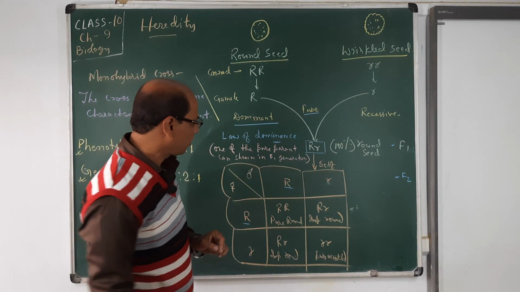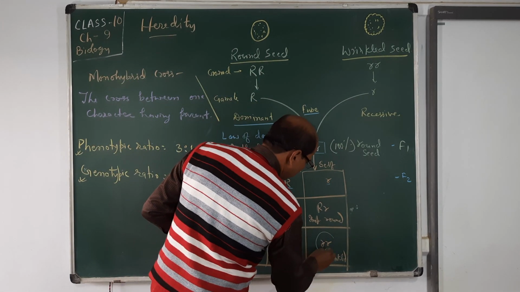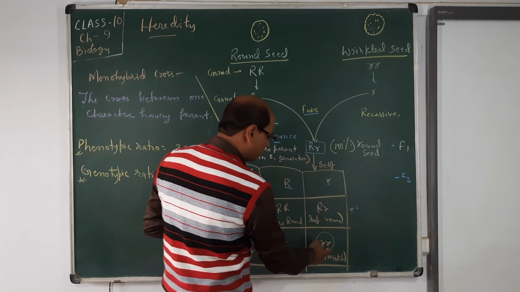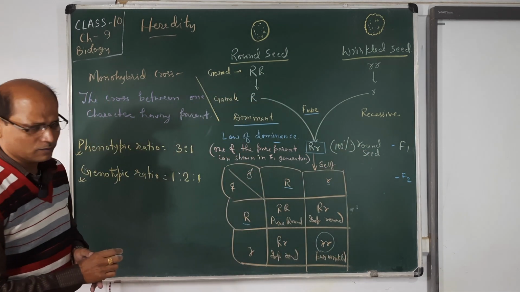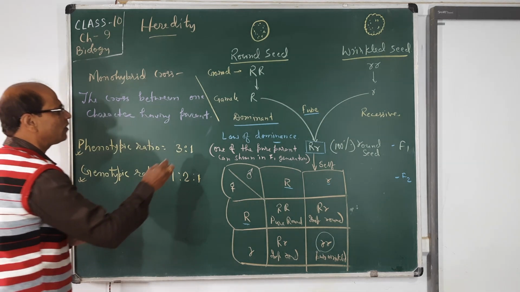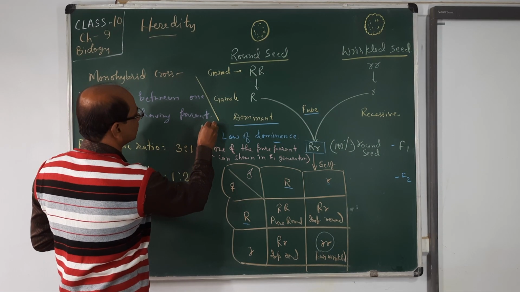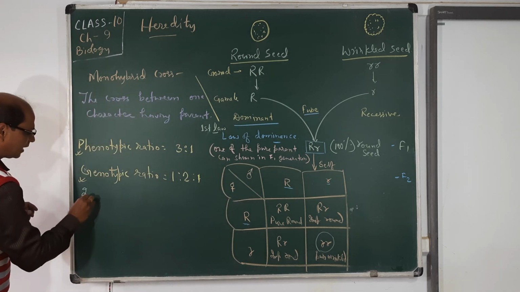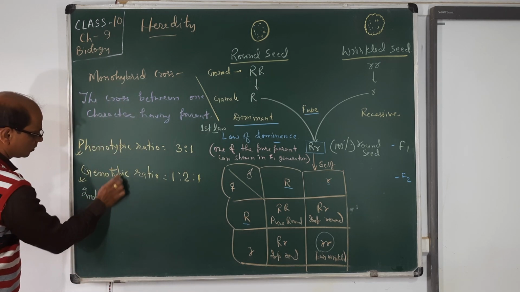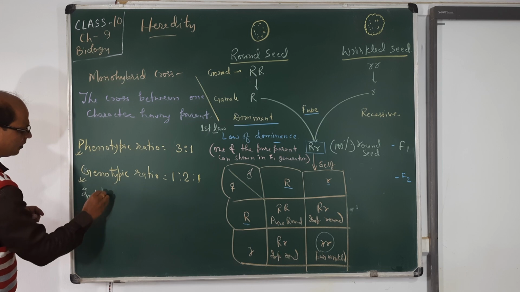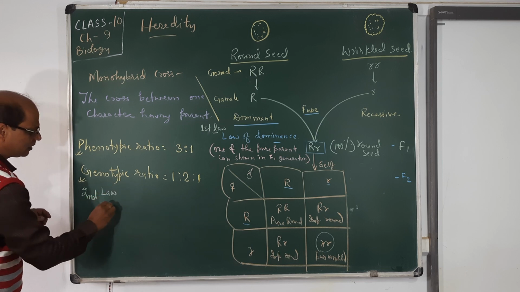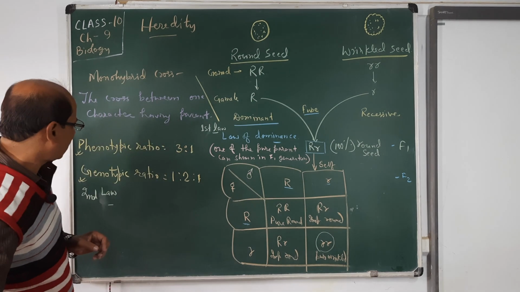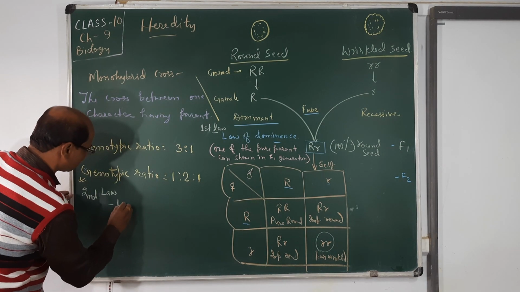Now see the law of segregation. Here you see round seed, but from where did wrinkled come? So this is the first law. Now the second law of Mendel says law of segregation. What is the law of segregation?